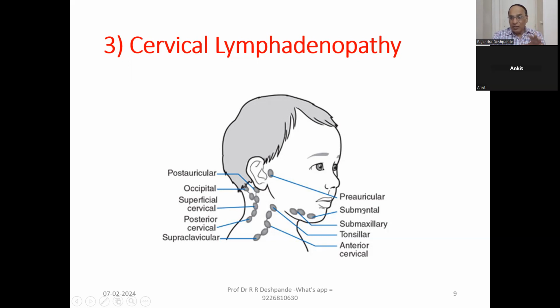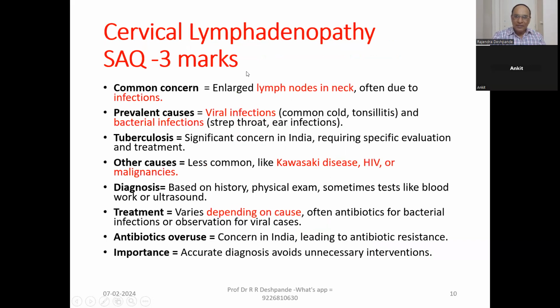Of course, there are other places too, but I will concentrate on this cervical lymphadenopathy. This is superficial cervical, and can you see posterior cervical? So these glands, when they are enlarged, that is called cervical lymphadenopathy. What is the common concern? Enlarged lymph nodes in the neck. Most of the time, it is because of infection. So you can write down, infection is the cause of gland enlargement. What are the infections?